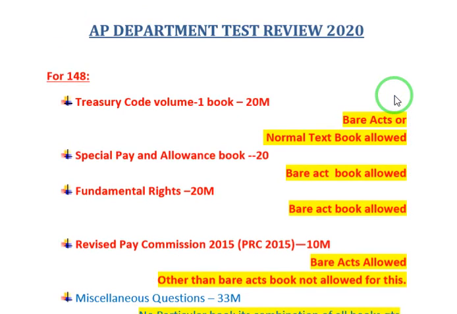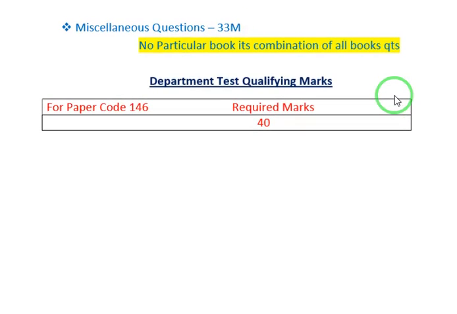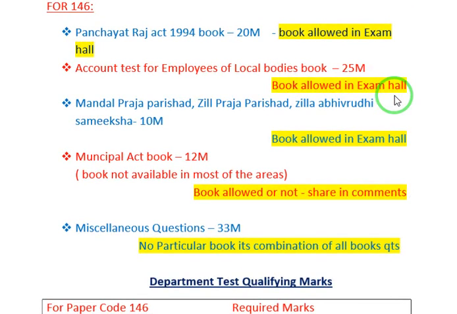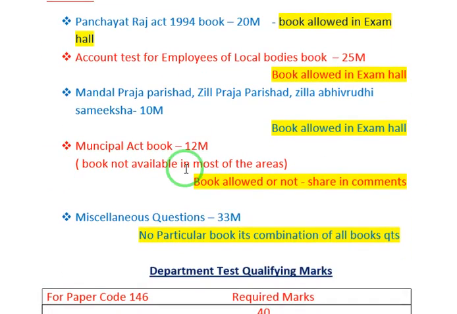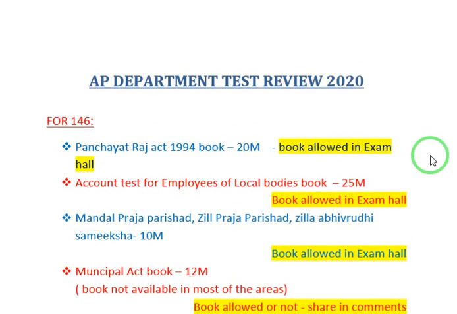You can also share your opinion in the comments. Some of them said the second paper is a little tough, some said the first paper is tough, and some of the feedback is that the first paper is easy and the second paper is tough. You can share your opinion on the exam in the comments, and based on that we can know. And one more thing, if some of the books were not allowed in the examination hall, you can share those things in the comments too, so that other persons can know which books were allowed and which kinds of books were not allowed in examination halls. That will be helpful to other persons who are going to appear next year, and those who have written this exam will know the review of this exam.